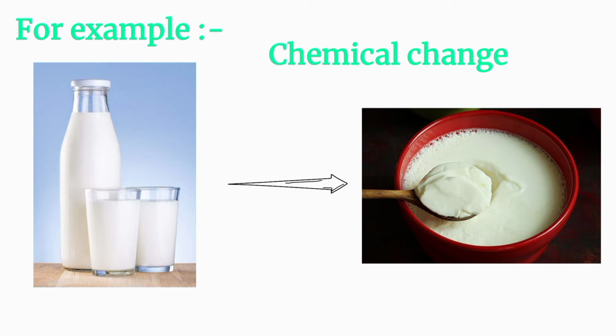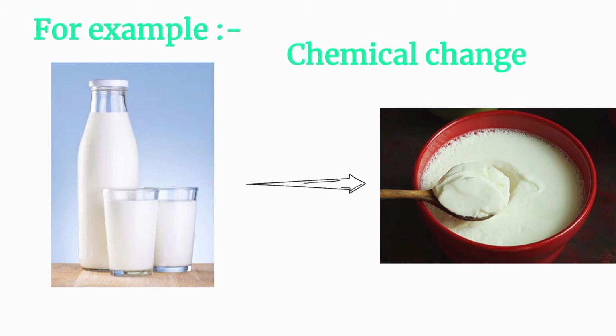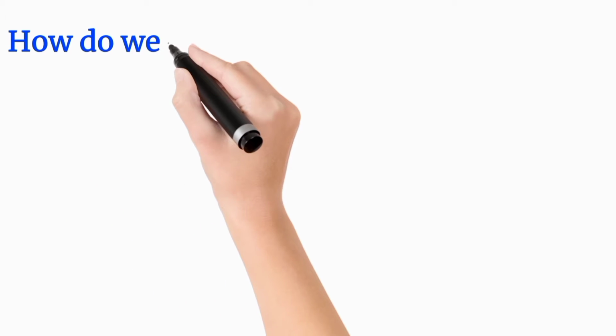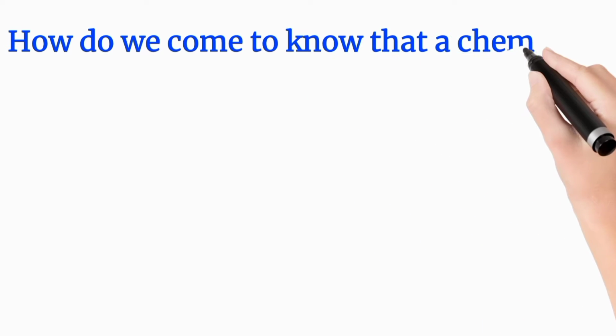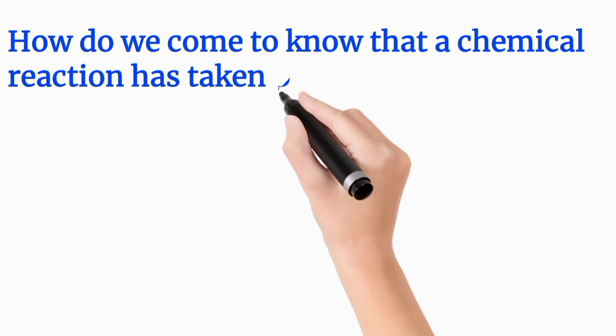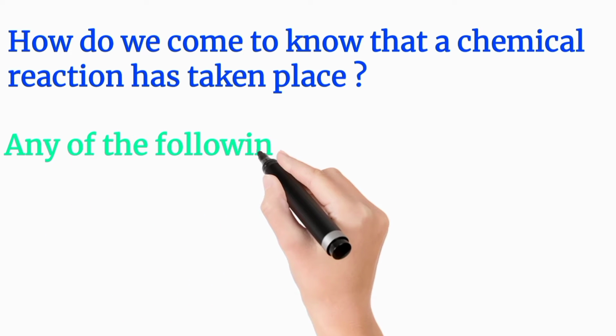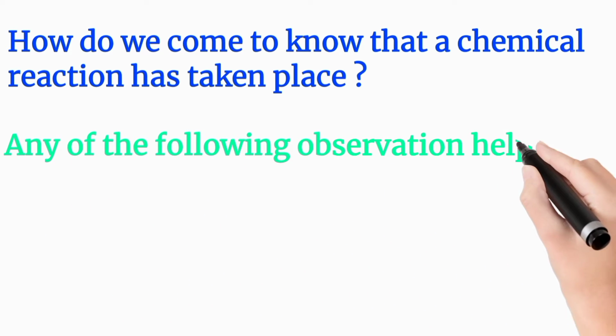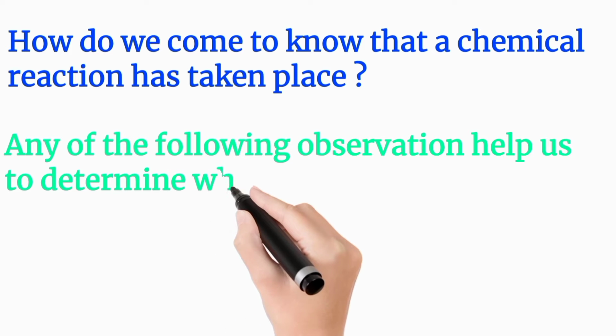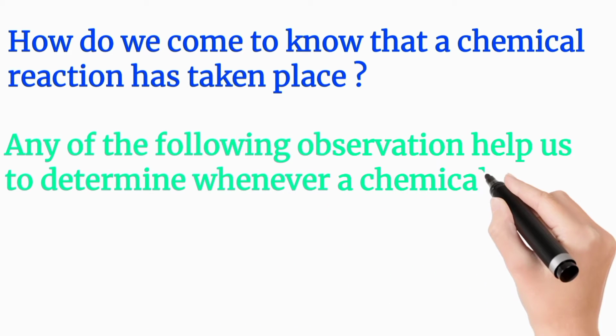Come to the next question: how do we come to know that a chemical reaction has taken place? Firstly, I will read out the answer. Any of the following observations helps us determine whether a chemical reaction has taken place.